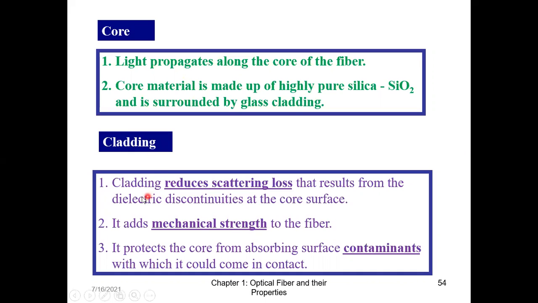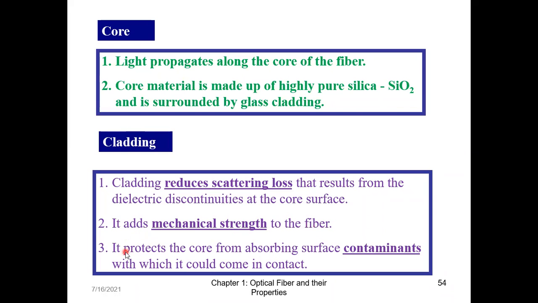The second reason, or you can say the first reason mentioned over here, is that it reduces scattering loss. Now, what is scattering loss? We will study it later on, but for the time being, I expect that you should be writing the keywords, if not now, later on. Please do a little bit of reading to score well. Cladding reduces the scattering loss that results from the electric discontinuities at the core surface. It adds mechanical strength to the fiber.